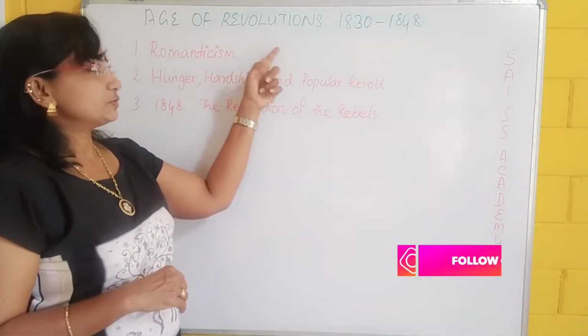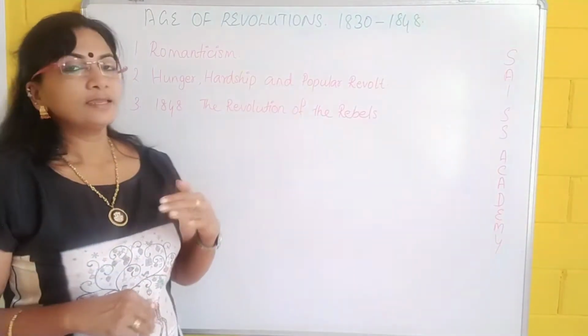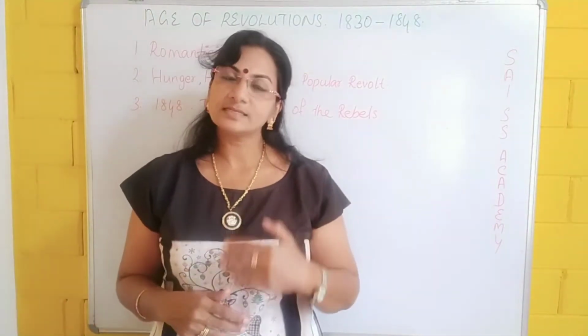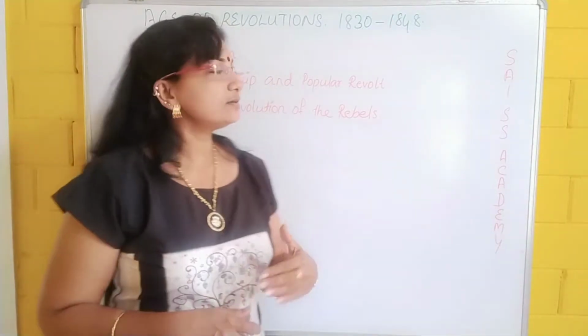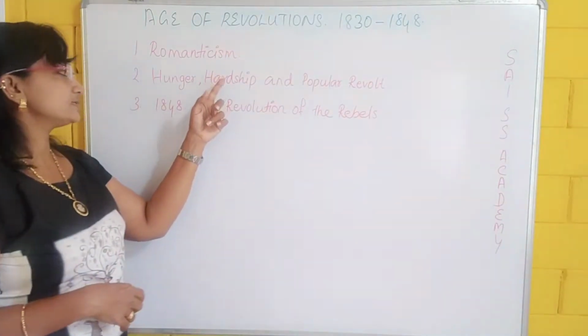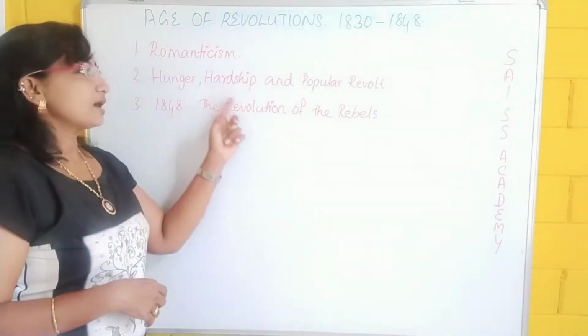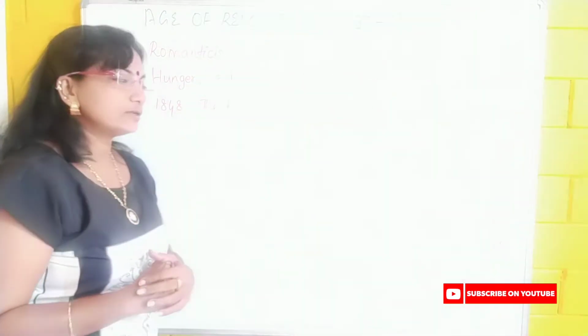Age of Revolutions, 1830 to 1848. In the previous video, I discussed the July Revolution and the Greek Revolution. Here again come these topics under this Age of Revolutions. First is Romanticism. Second, hunger, hardship and popular revolt. Third, 1848, the revolution of the rebels.